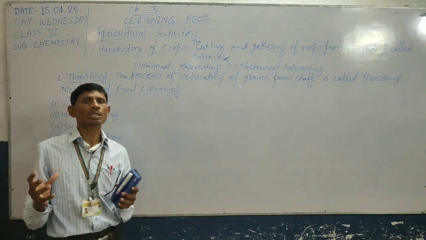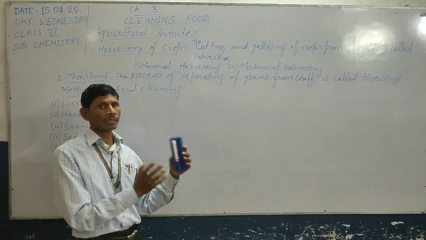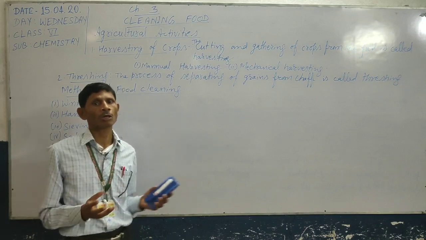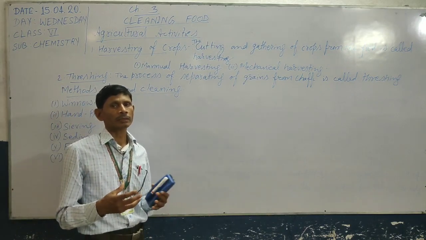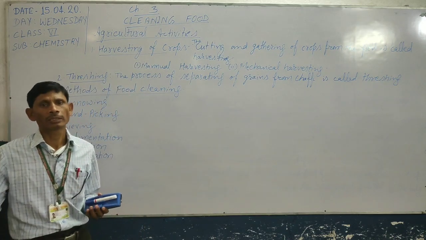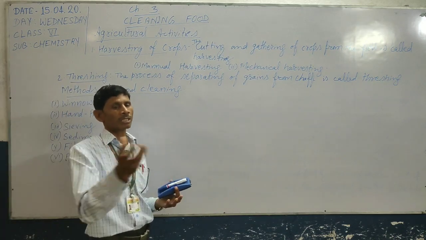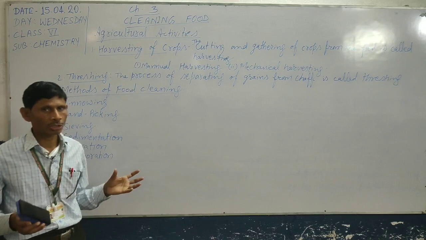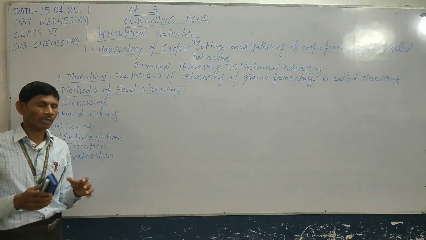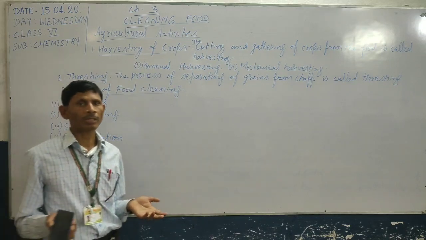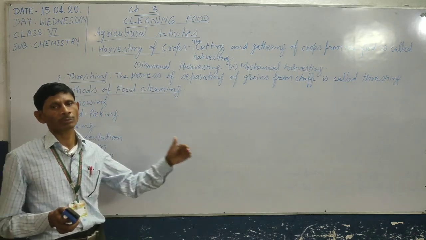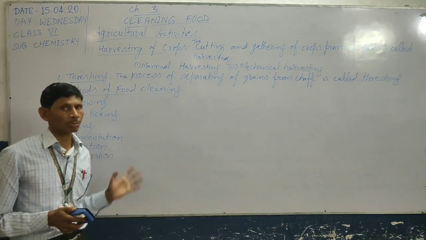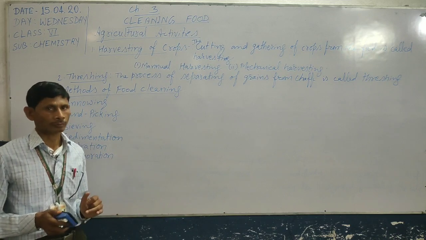In this process, water from the sea is collected in small shallow ponds, and the water gets evaporated, and the salt remains at the base of the pond. So water is separated from the salt. That means salt can be obtained from seawater by the process of evaporation.